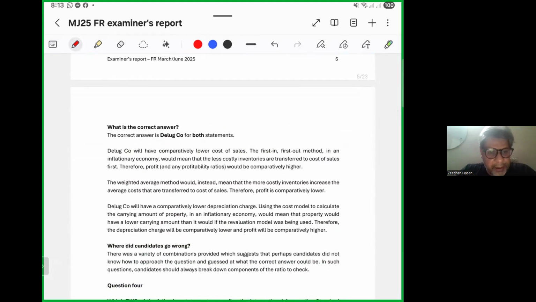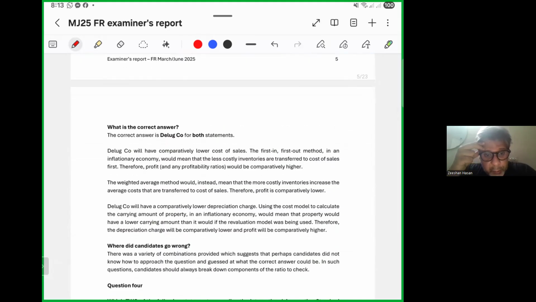D-Look company will have a comparatively lower cost of sales. The first in first out method in an inflationary economy would mean that the less costly inventories are transferred to cost of sales first. Therefore, profit and profitability ratios would be comparatively higher.